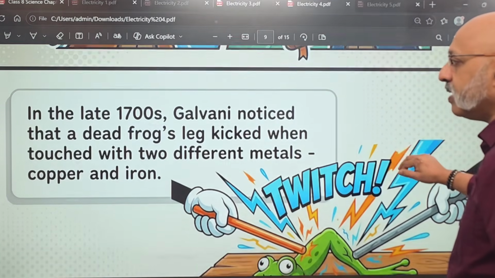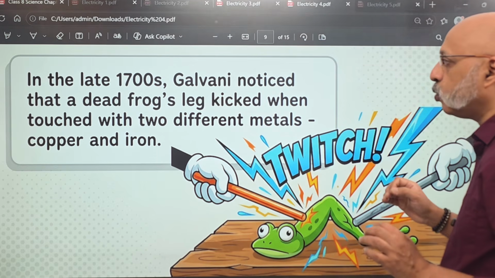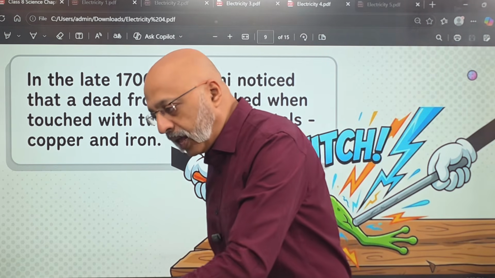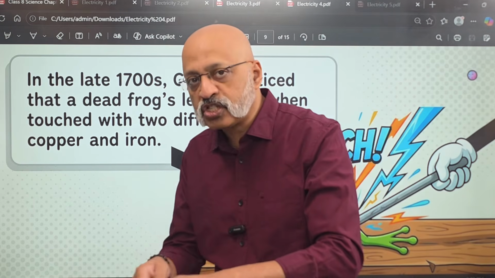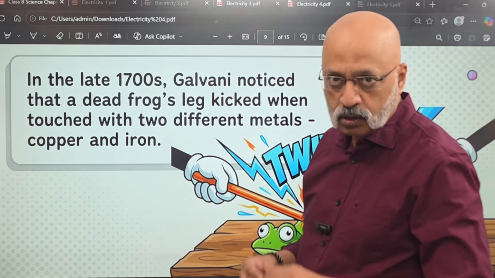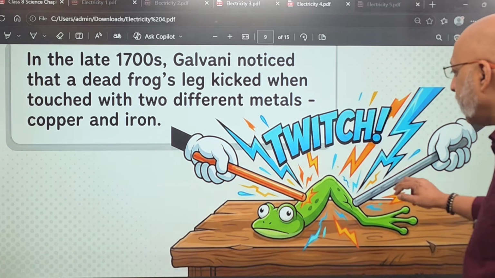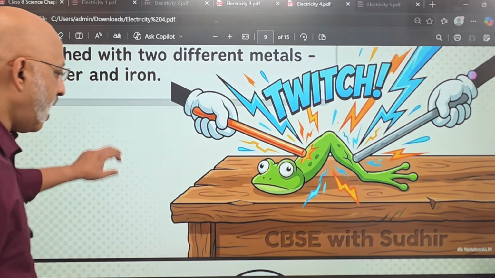In the late 1700s, Galvani noticed that a dead frog's leg kicked when touched with two different metals, copper and iron. So a frog is dead, but if the leg was touched with either a copper plate or an iron rod, it actually kicked. They were very surprised as to why something like this was happening.